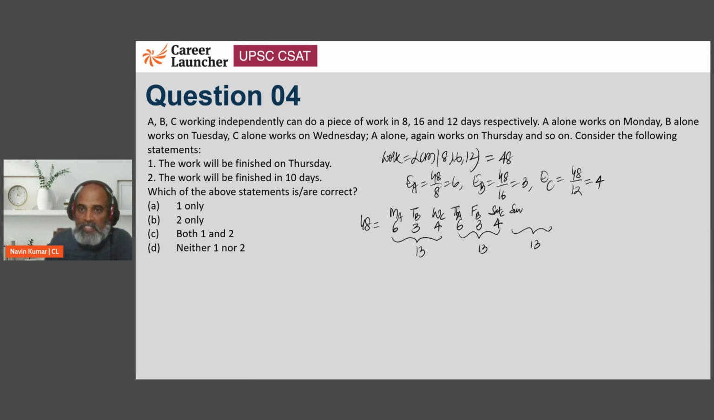So this is going to be Sunday's A, Monday's B, Tuesday's C, which is 6, 3, and 4 again. Now we need another 10, so on Wednesday A will do his 6, so that's 13, 13, 13, 39, 39 plus 6, it's 45. And then on Thursday B will do his 3, so this is 9, 39 plus 9 is 48.